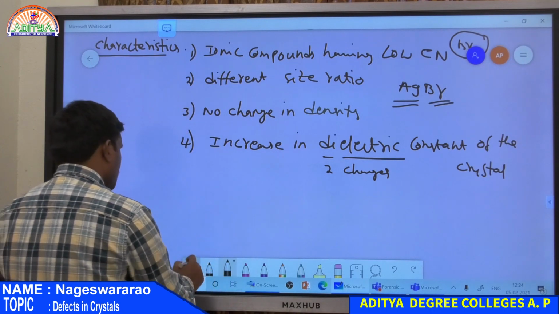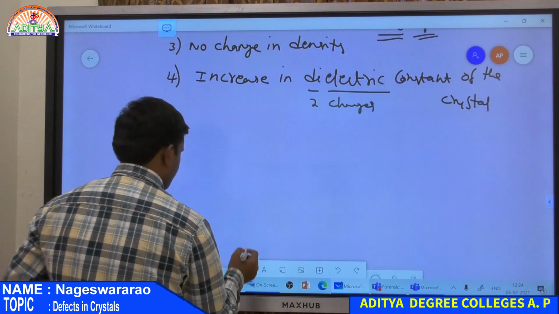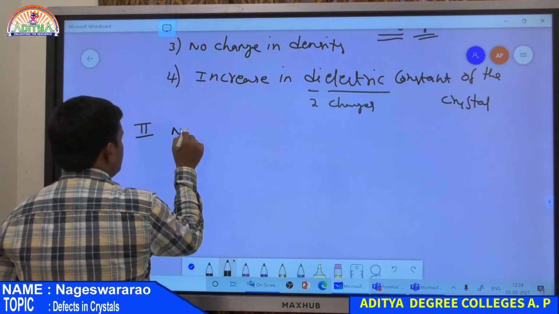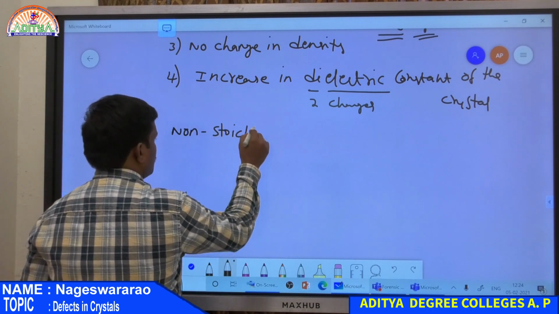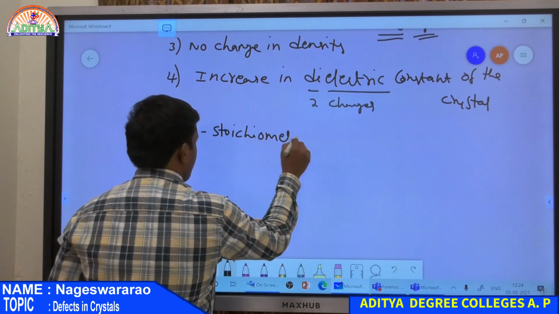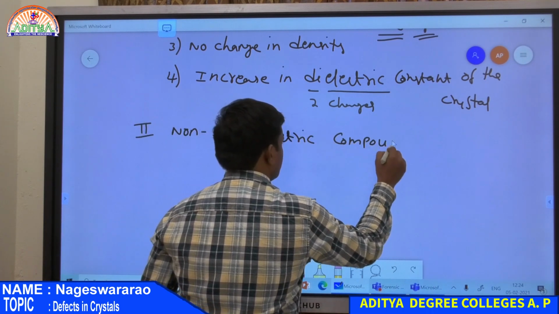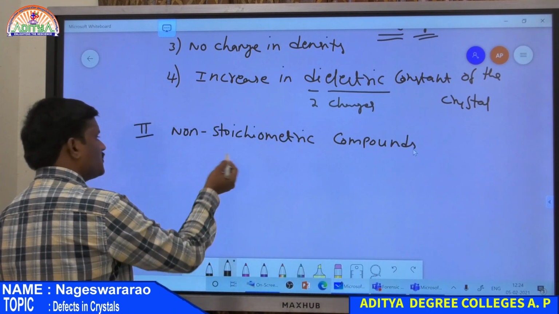Now, defects in non-stoichiometric compounds. So that is the second one, non-stoichiometric compounds. So what are non-stoichiometric compounds? These are opposite to stoichiometric.